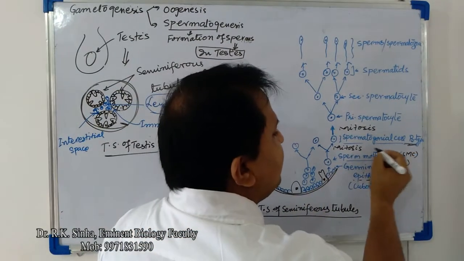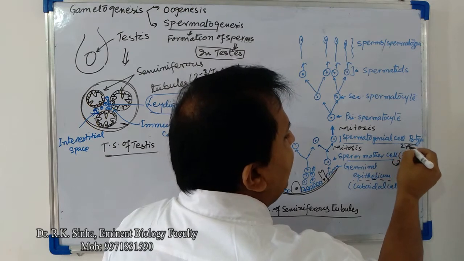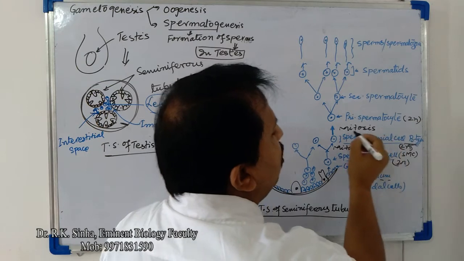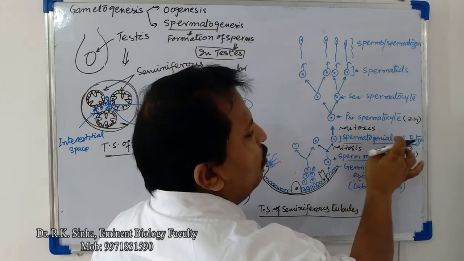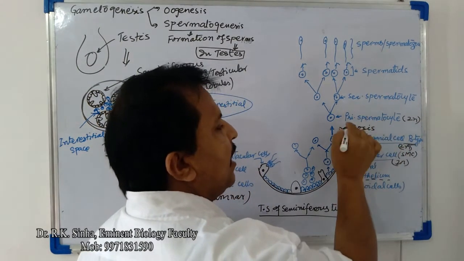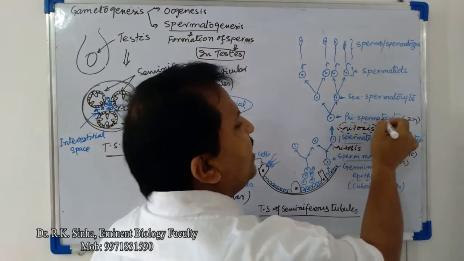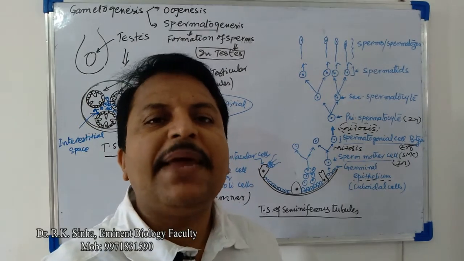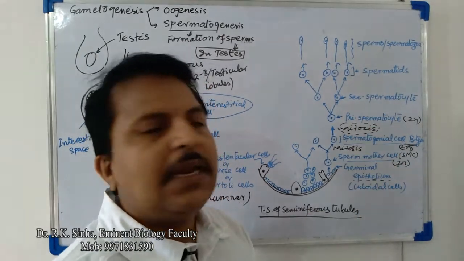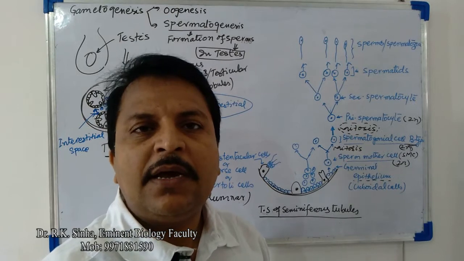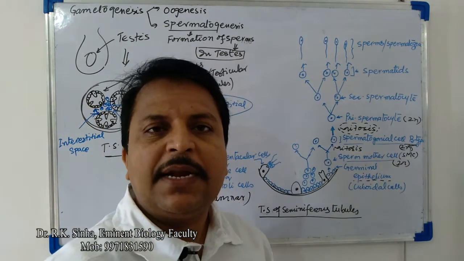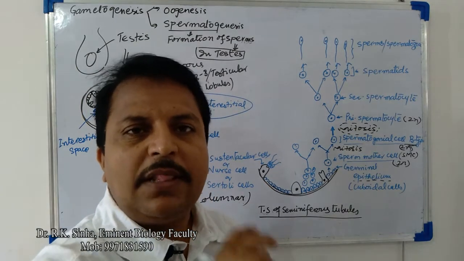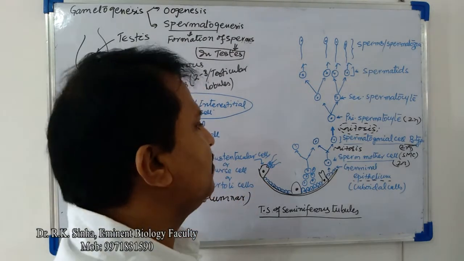This is a diploid cell, because the B type spermatogonial cell divided mitotically. All the chromosomes are paired in the primary spermatocyte. Half the set comes from the mother and the other half from the father.